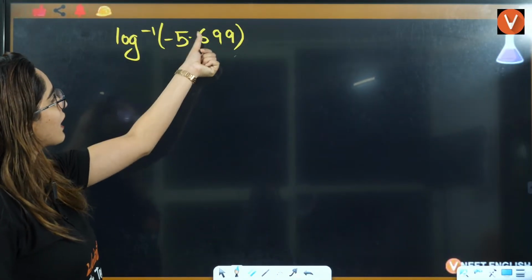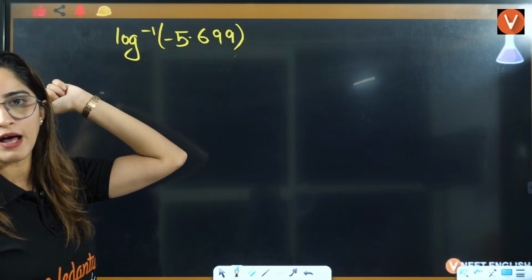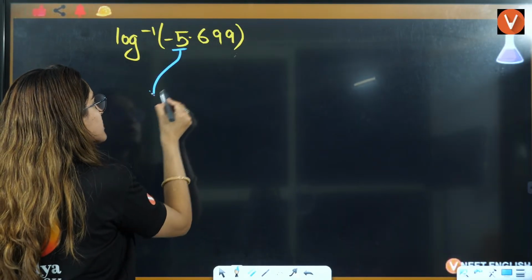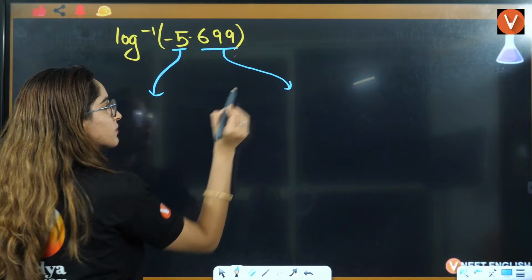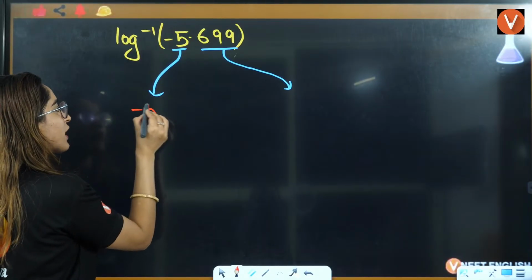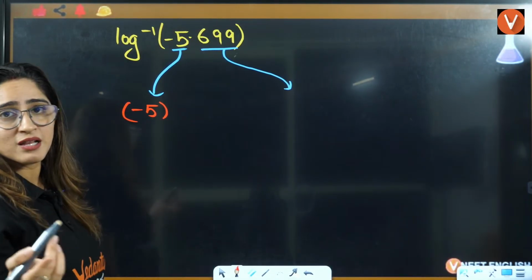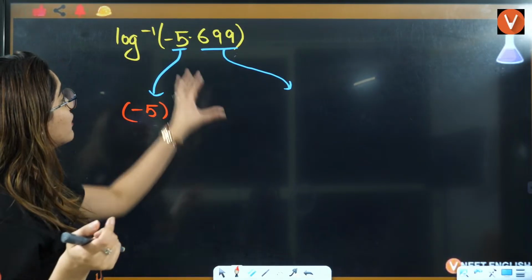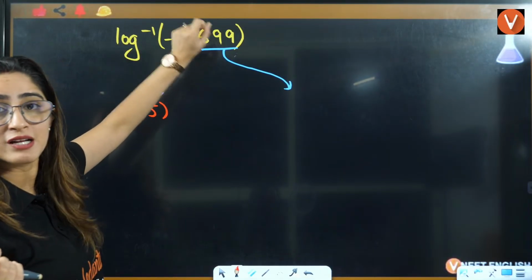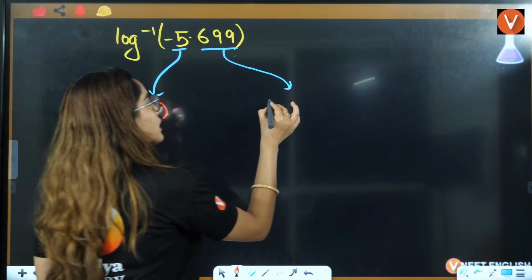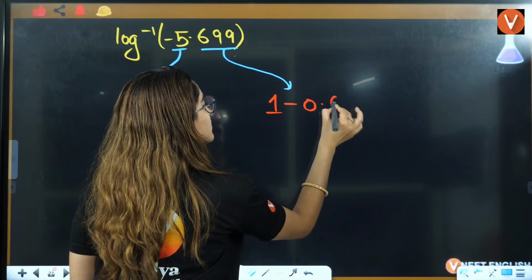Reason being, if you subtract from 1, only then you will get this full value, right? Now, this is before the decimal, this is after the decimal. Okay. So, before the decimal is minus 5. After the decimal is, you will say, ma'am, minus 6.699. But the value that you have after the decimal, you will subtract 1 from here.